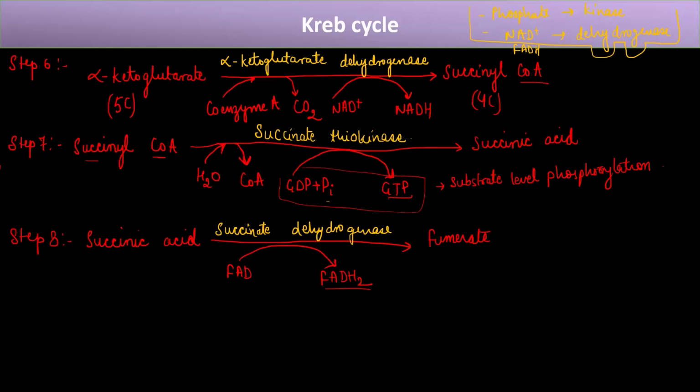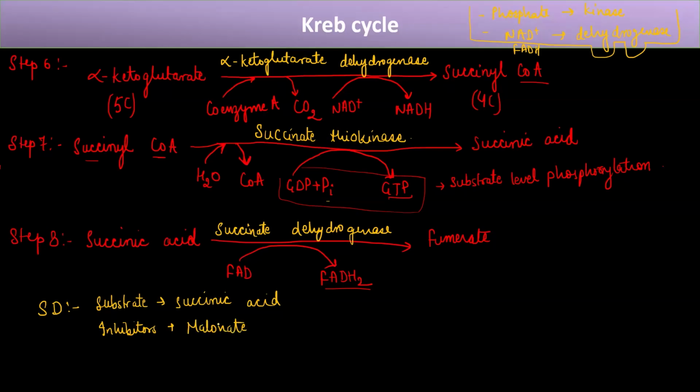Now there is one thing interesting about succinate dehydrogenase, and we have also studied it in the biomolecule chapters. The substrate for this enzyme is succinic acid, right? But it has an inhibitor. We know enzymes do have inhibitors, right? They can have inhibitors. The inhibitor of this enzyme is malonate.